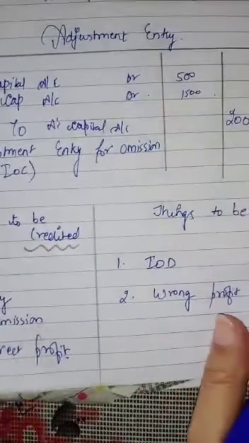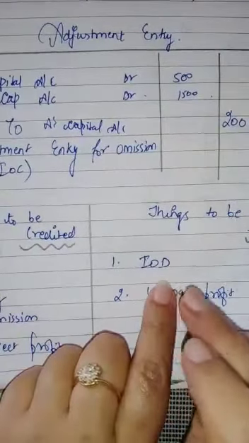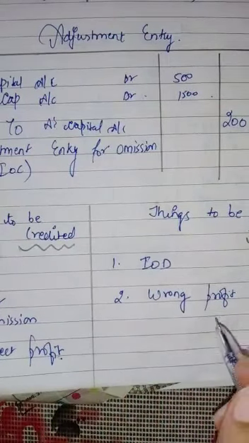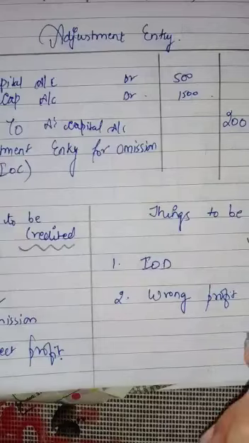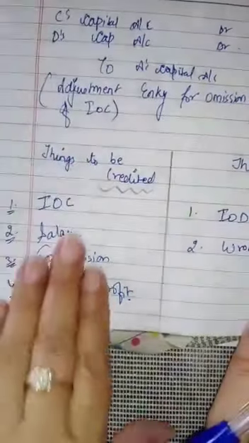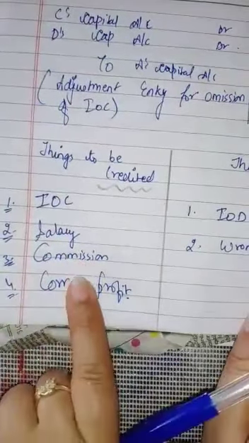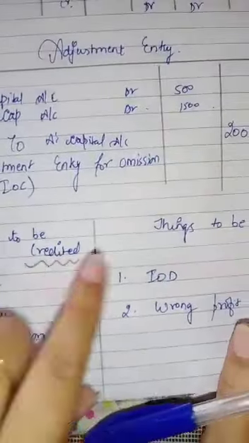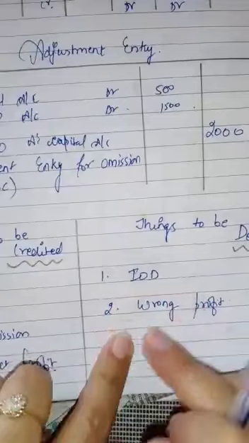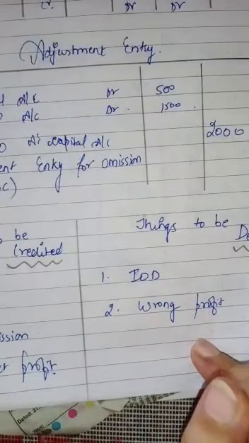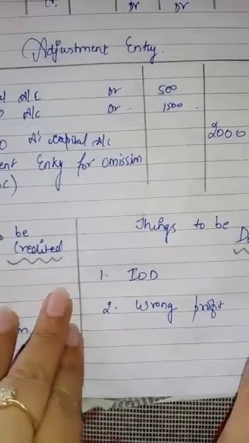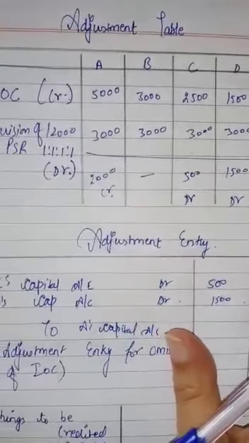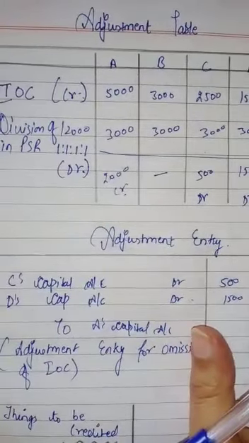And those things which come under the debit side of the partners' capital account, PCA, will be debited, and that includes interest on drawings, wrong profits, etc. So 4 things to be credited: interest on capital, salary, commission, and correct profit. We have to give them. And we have to take back interest on drawings and wrong profits. Go through it 2-3 times. It is a new concept, so be careful while solving these.